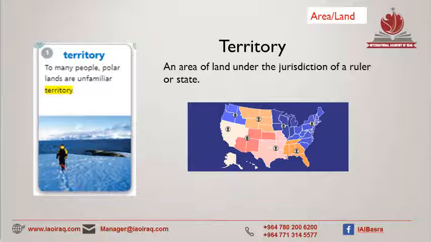Okay, so the first word is territory. To many people, polar lands are unfamiliar territory. Now, territory is usually referred to in terms of countries. So what territory a country will own. So an area of land under the jurisdiction of a ruler or state. You see the picture underneath there, it's showing a little icon of a person. You can see the different colors and it shows which territory each person owns. And the synonym is area or land.